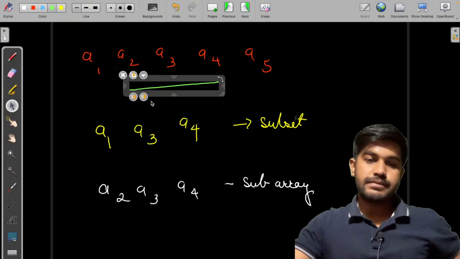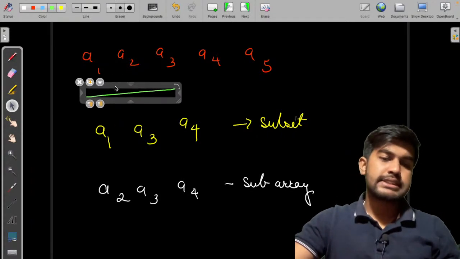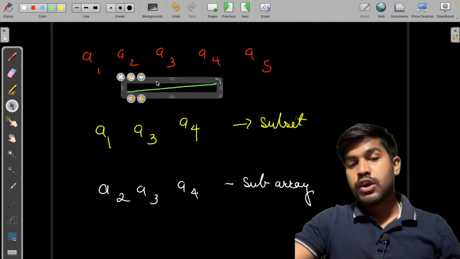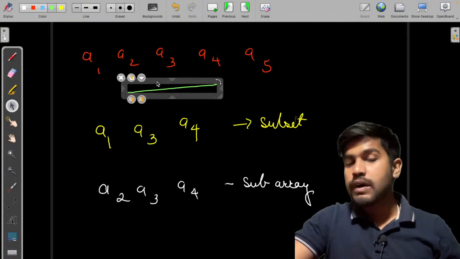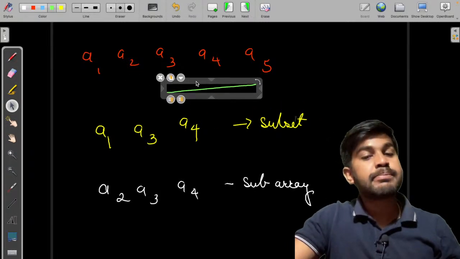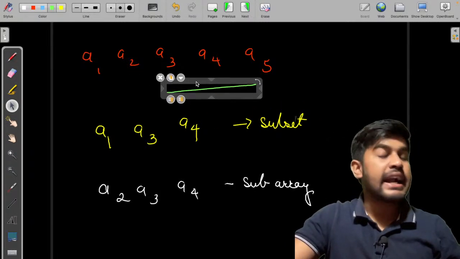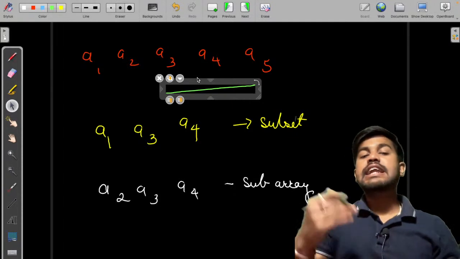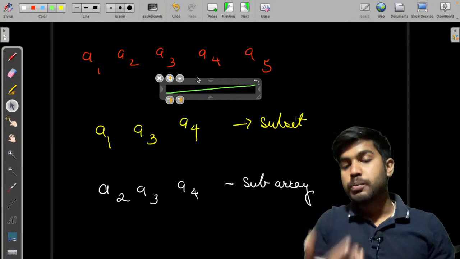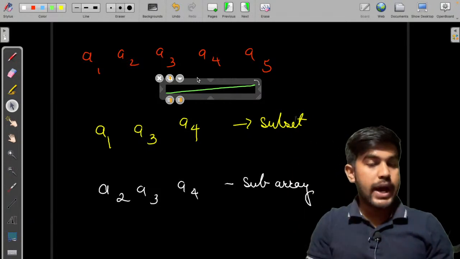So in n operations I can consider a subarray of this size. I would first compute the sum up to that size, so suppose A1, A2 and A3. Then I move forward, I add A4 to our answer and subtract A1 from the answer. Then I move forward, I subtract A2 and add A5. So basically we can use a sliding window approach. So from O(n cube) we are coming down to O(n square).